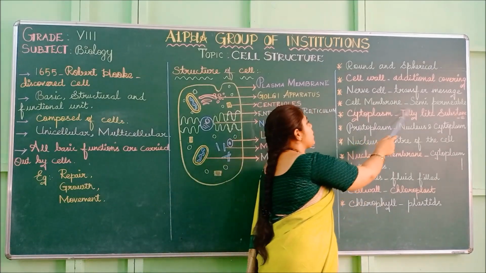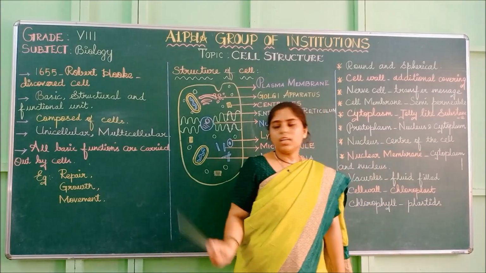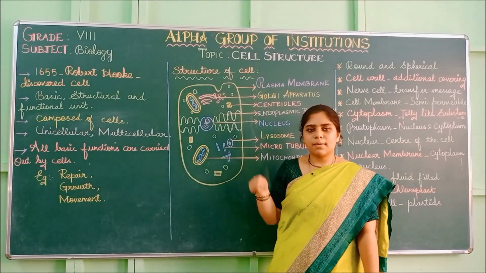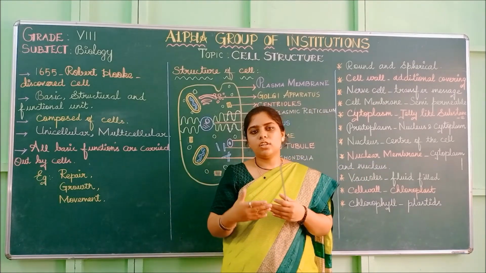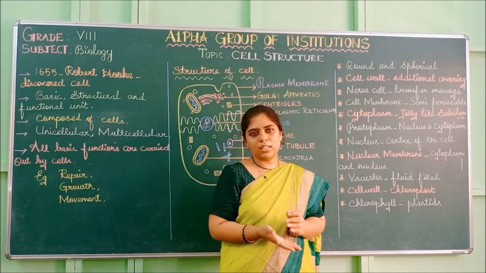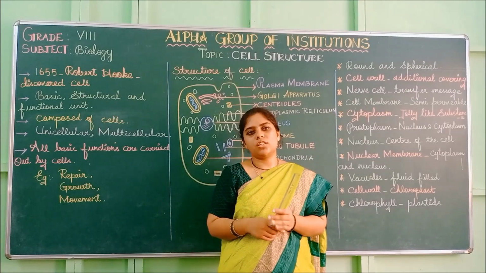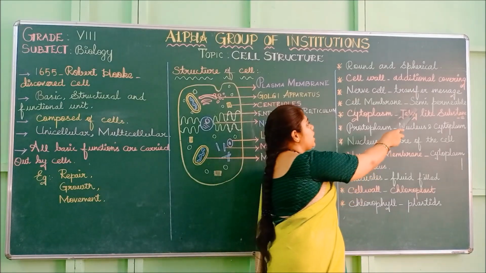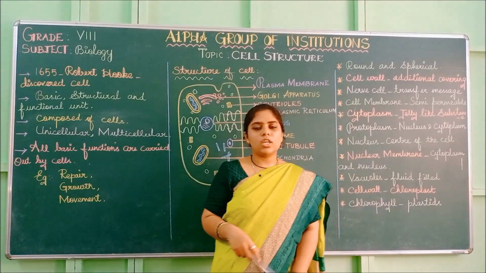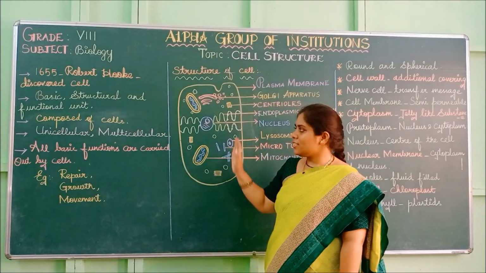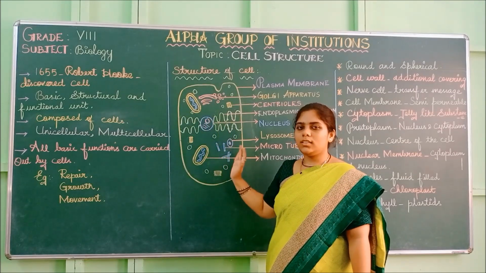The cell membrane is semi-permeable. The outer cell membrane is semi-permeable because it allows only certain materials to pass in and out. It has some restrictions, so it is called semi-permeable. Cytoplasm is a jelly-like substance present throughout the cell outside the nucleus.